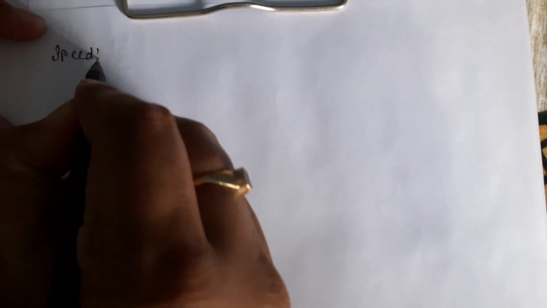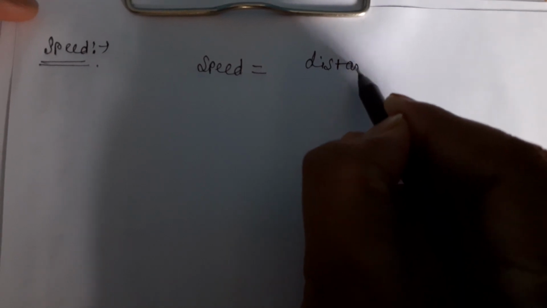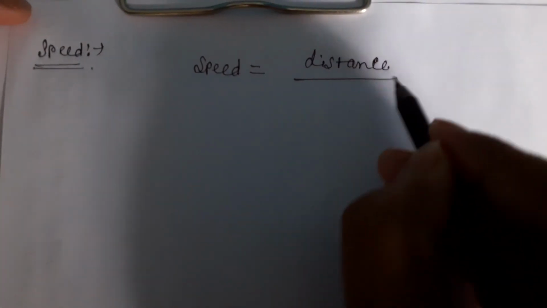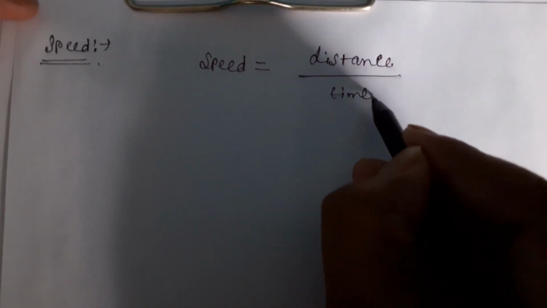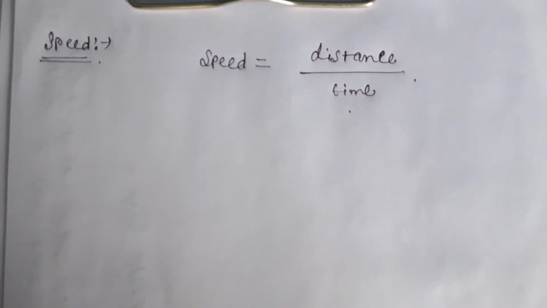Okay, last part of this chapter, that is the speed. Here from speed, the unit of the speed, the definition of the speed, and the numericals from speed, that type of question are repeatedly asked in the exam. So speed of the body. Speed can be defined as the distance traveled by the moving body divided by the time taken. So in unit time, how much distance a body will cover, that is called the speed of the body.